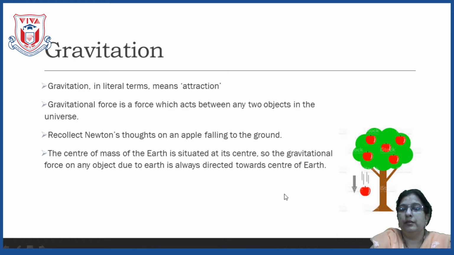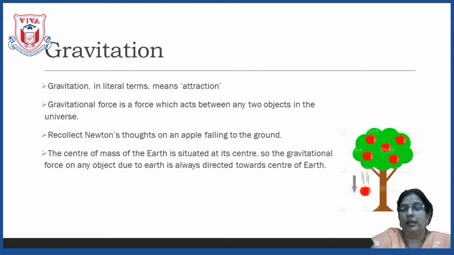So here children, the word gravitation, if we see the literal meaning of the word gravitation, it is attraction. Then what do you mean by gravitational force? We use the word gravitational force very commonly. If I throw the chalk in the upward direction, the chalk is going to come down.